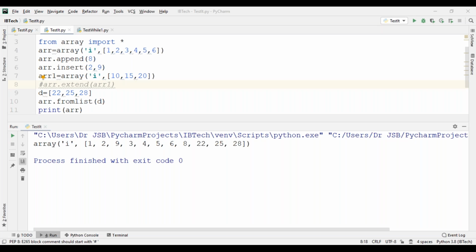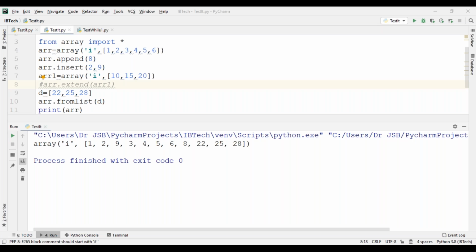Arrays are one kind of data structure, so these are the operations we have to face: addition, deletion, insert, append, extend, from list, and many more in programming. First we want to learn these operations; once we learn them, the rest of the programs we can do easily.